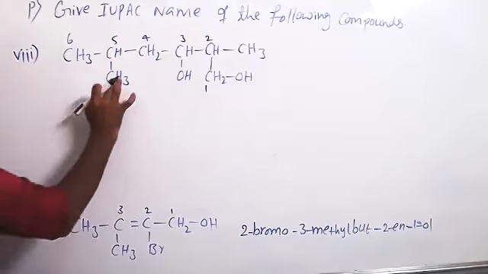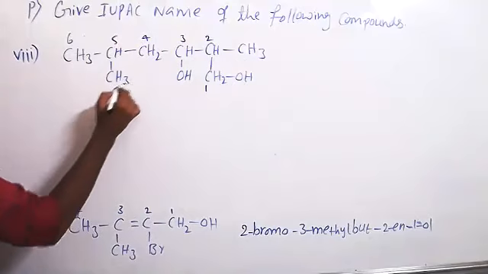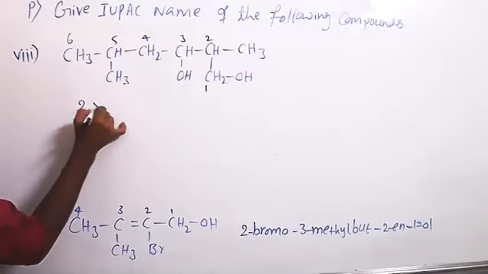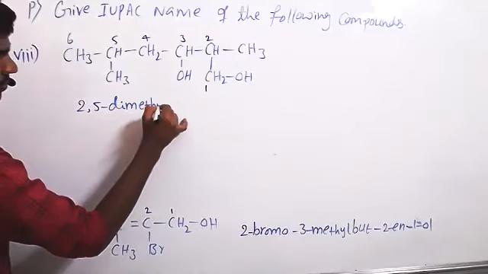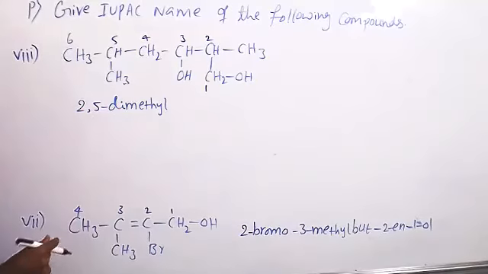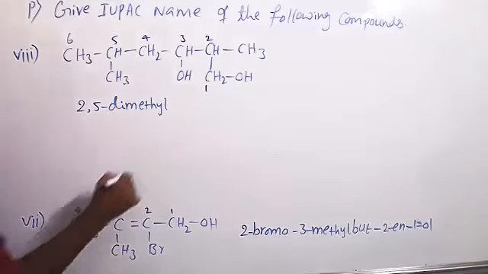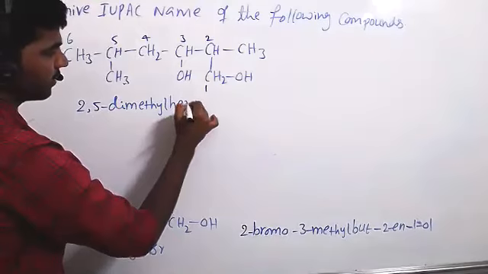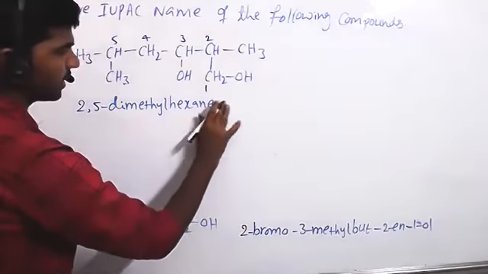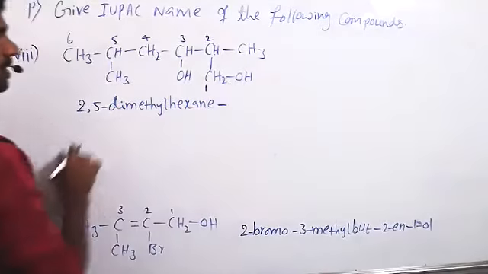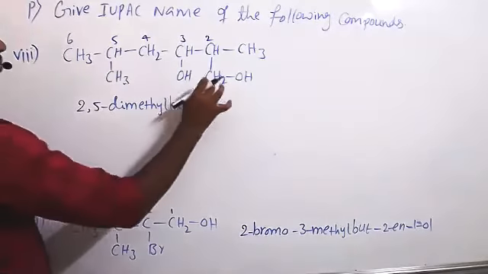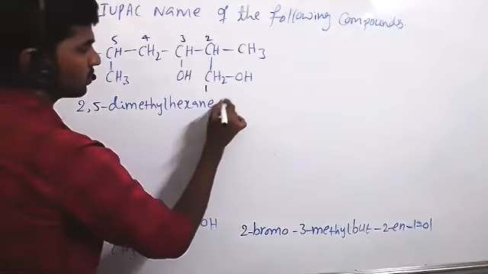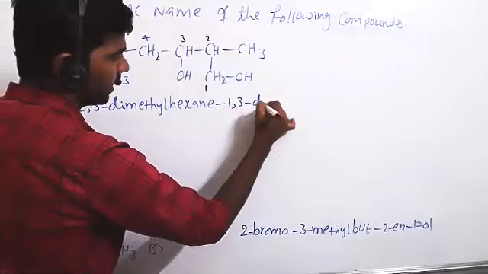So first of all we write the side chain names: 2,5-dimethyl. Hexane. I'm writing the full name hexane because 2 OH groups are there. 6 carbons, hexane, and at the 1st and 3rd positions OH groups are there. So 1,3-diol.